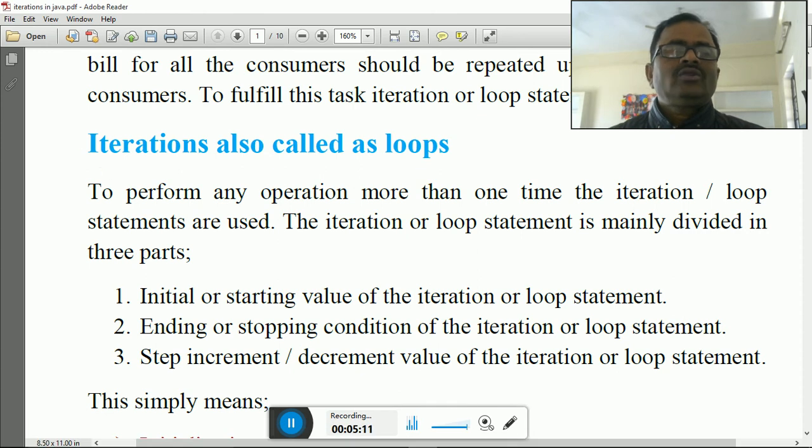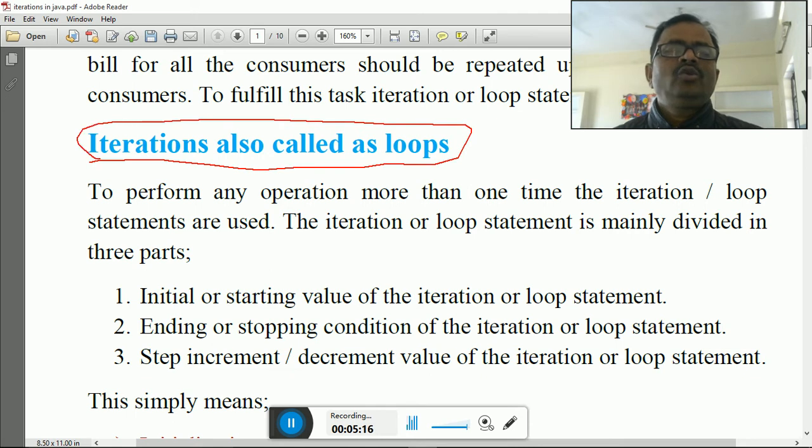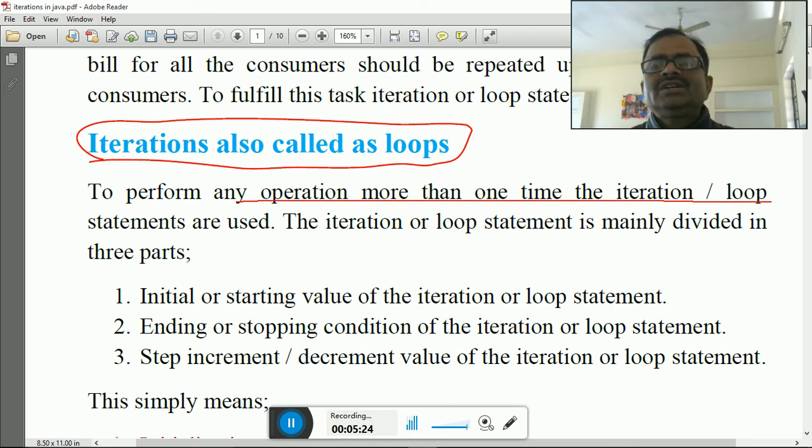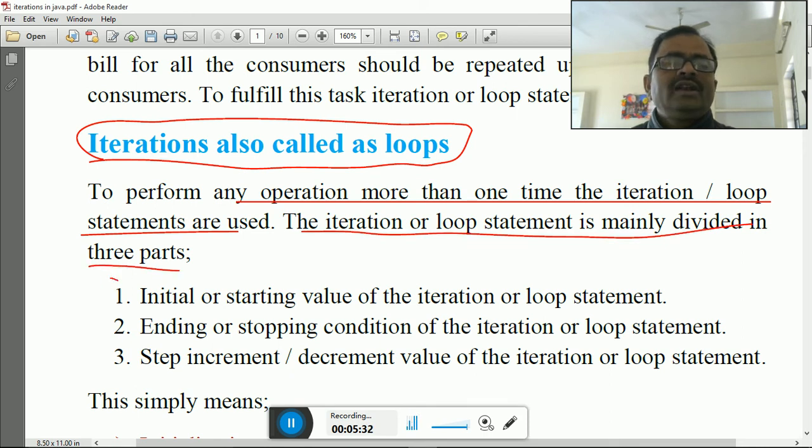Iteration is also called loops. To perform any operation more than one time, the iteration or loop statements are used. The iteration or loop statement is mainly divided into three parts. Before reaching these three parts written just below here, you have to keep something in mind. First of all, you have to keep in mind what is iteration. So what do you understand about iteration? Why am I repeating it again and again?